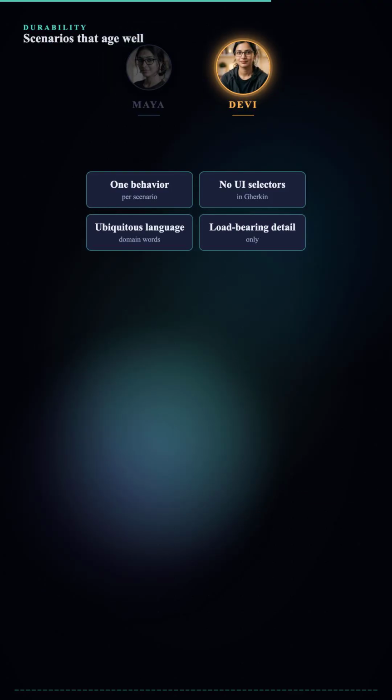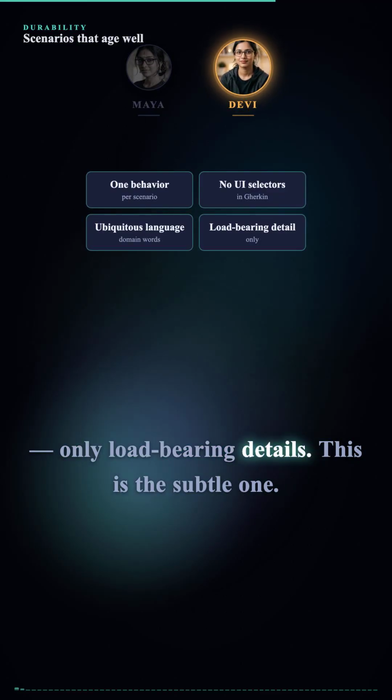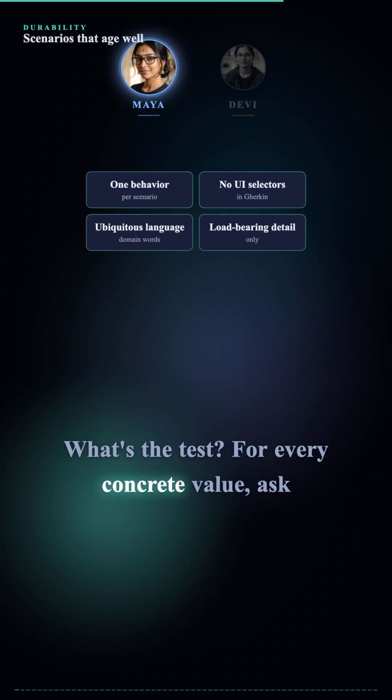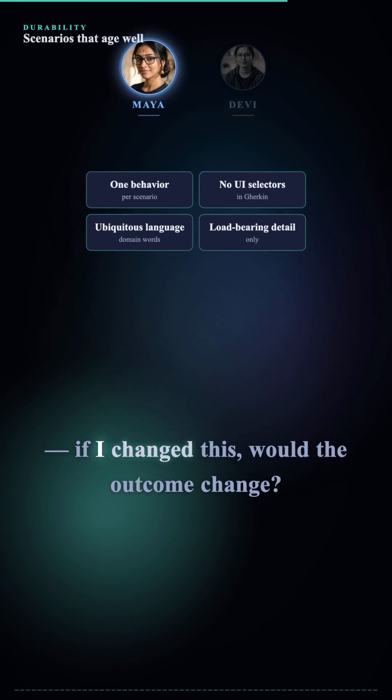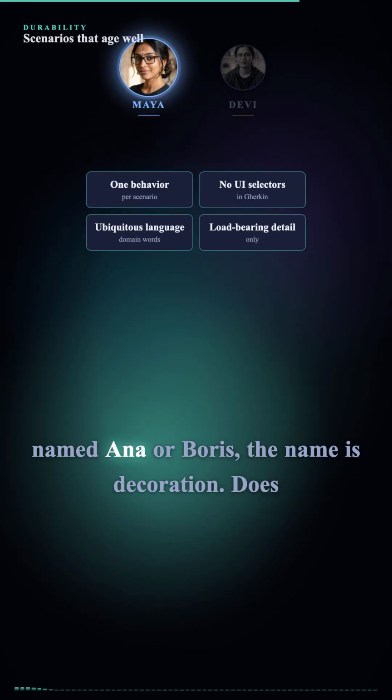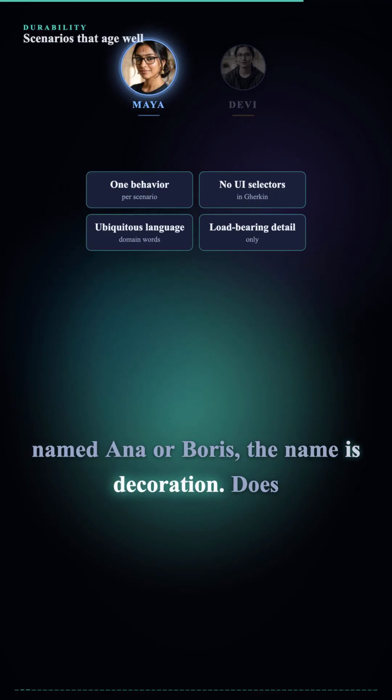And habit 4. Only load-bearing details. This is the subtle one. What's the test? For every concrete value, ask, if I change this, would the outcome change? If the test passes identically whether the customer is named Anna or Boris, the name is decoration.